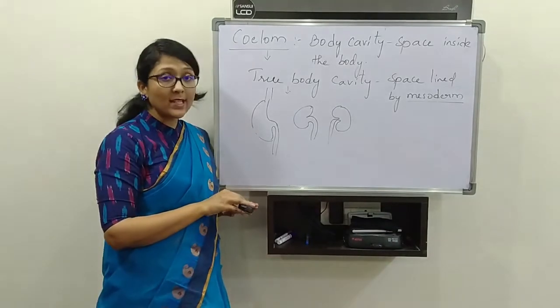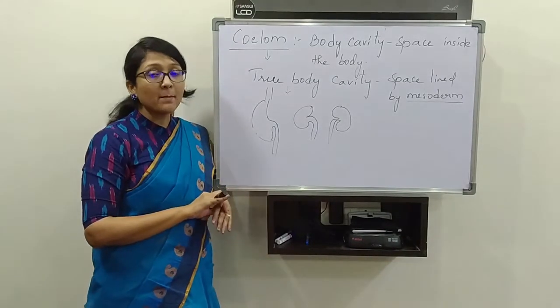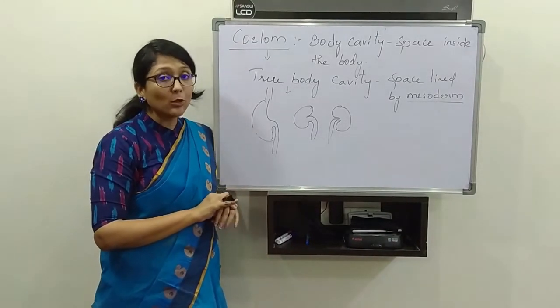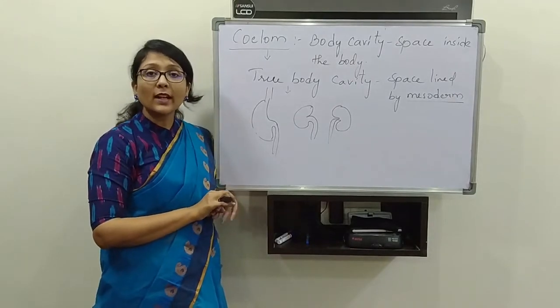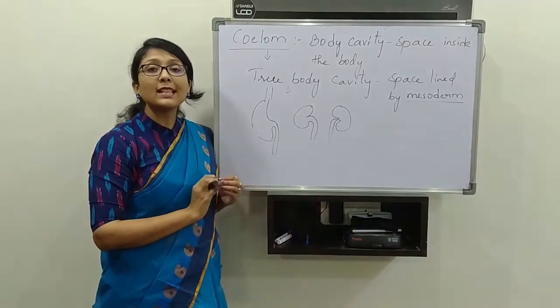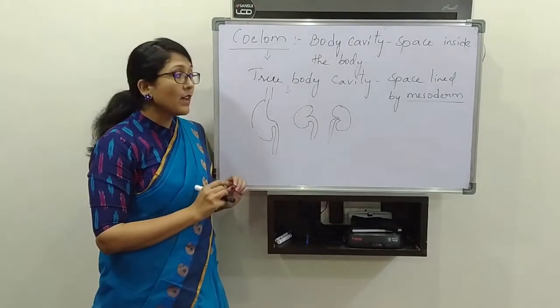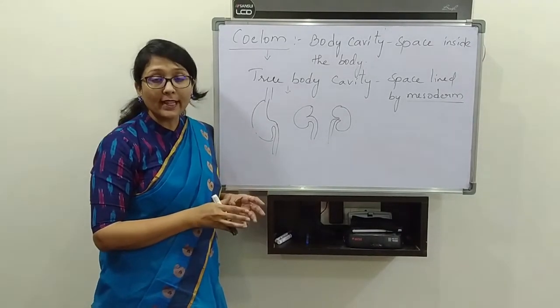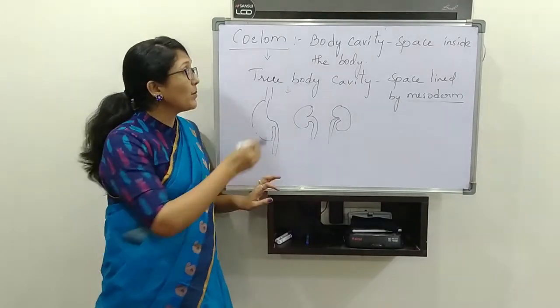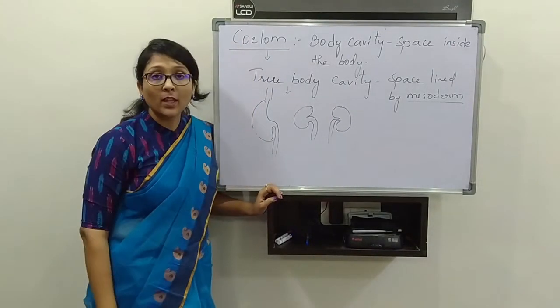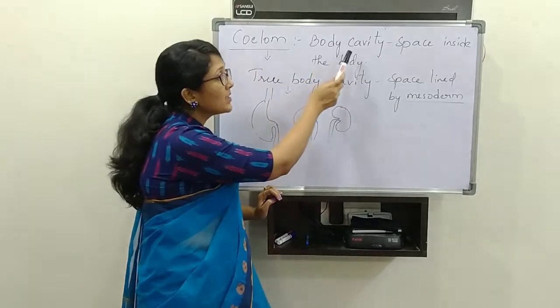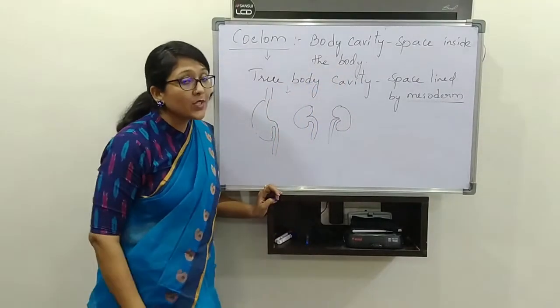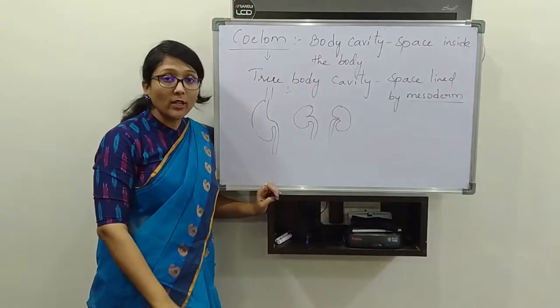So here one more aspect also comes now. If the mesoderm is formed, then only the coelom can be formed, right? So the body cavity which is lined by the mesoderm, that type of body cavity is called as true body cavity, and that cavity can be called as coelom. Okay, so coelom is nothing but body cavity. Body cavity is nothing but space inside the body.